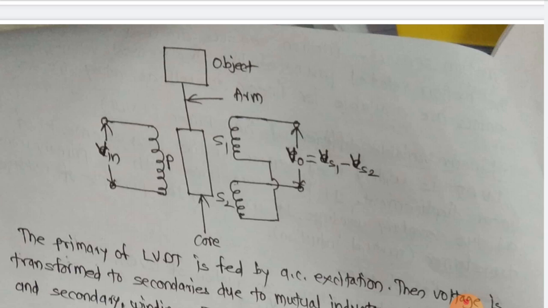When the core position is at the center, you are having VS1 equal to VS2. When the core shifts towards S1, you are having VS1 voltage greater than VS2. When the core position shifts towards S2, you are having VS2 greater than VS1.